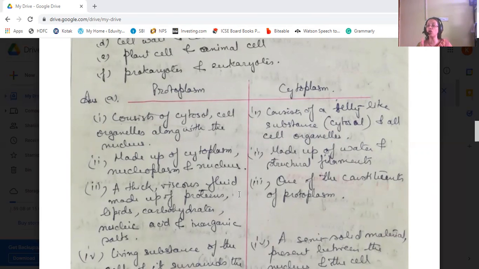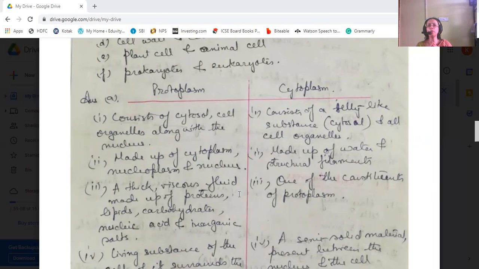Cytosol, cell organelles along with the nucleus. Whereas cytoplasm consists of a jelly-like substance that is known as cytosol and all the cell organelles. So in protoplasm, all the things of the cytoplasm are present, along with the nucleus, which is included in the protoplasm. But in cytoplasm, the nucleus is subtracted.